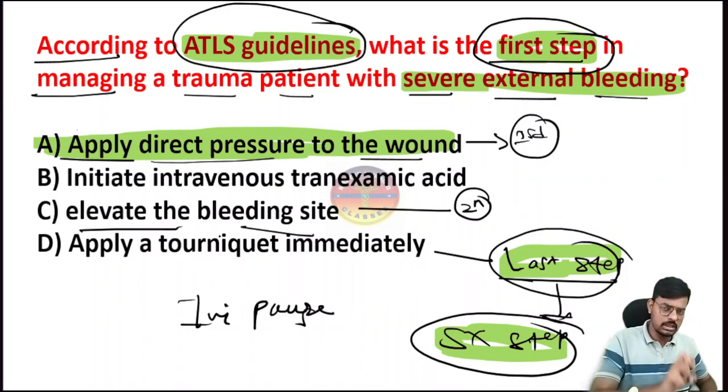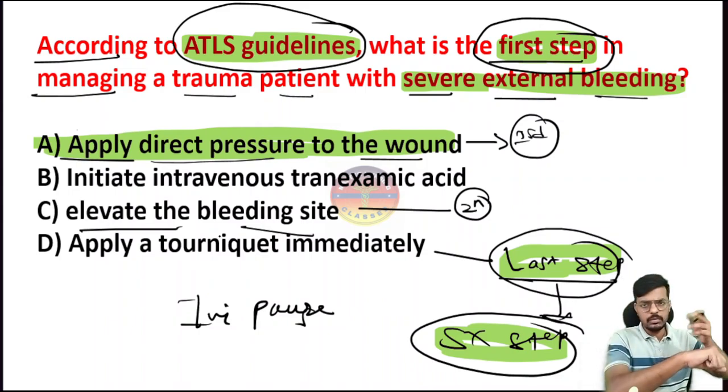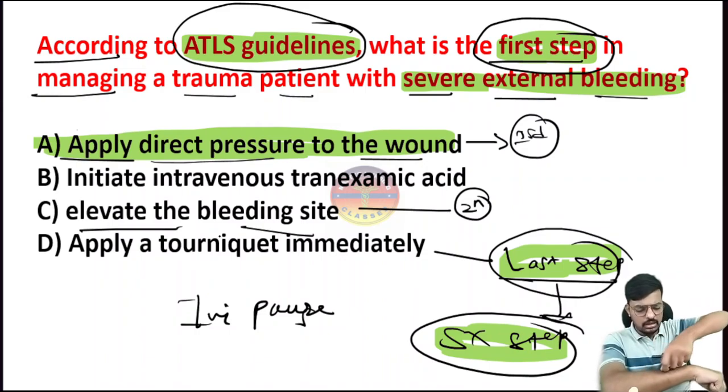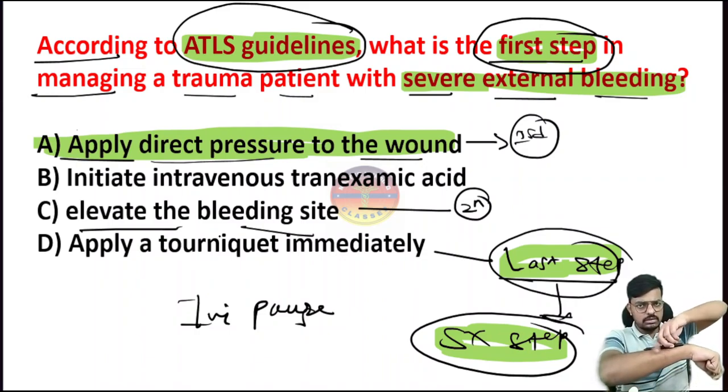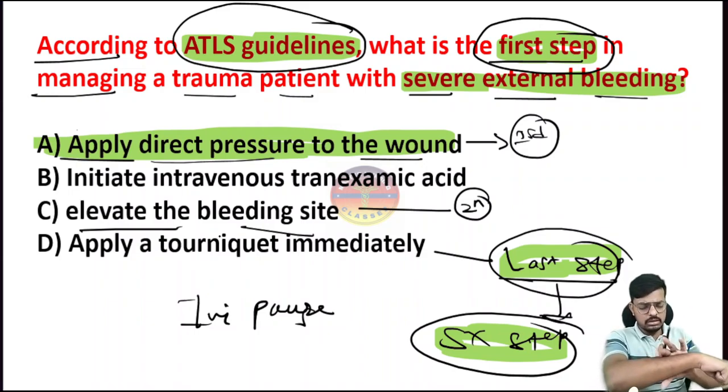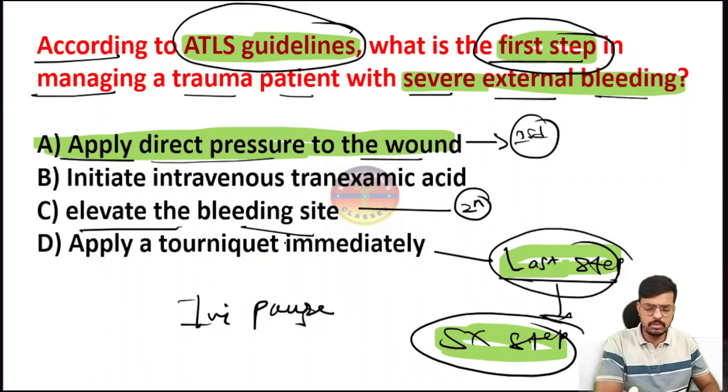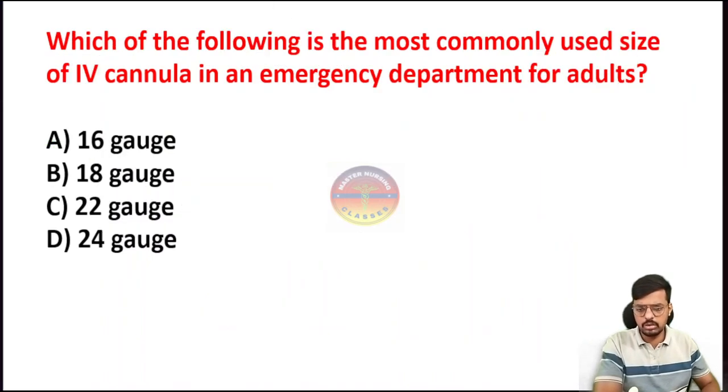If the bleeding is still not controlled, I will go for the tourniquet. If this is the point where the bleeding is happening, I apply the tourniquet distal to this one, at a bony prominence area, and rotate it like this. It will be so tight that both arterial and venous supply get blocked. So applying the tourniquet to stop the bleeding is very important, a most important question.